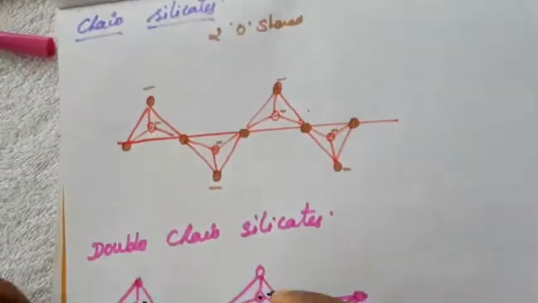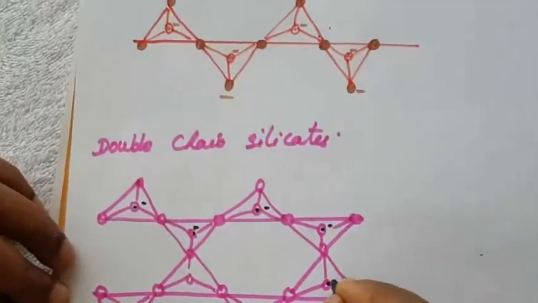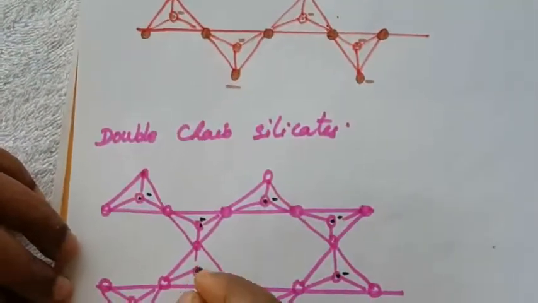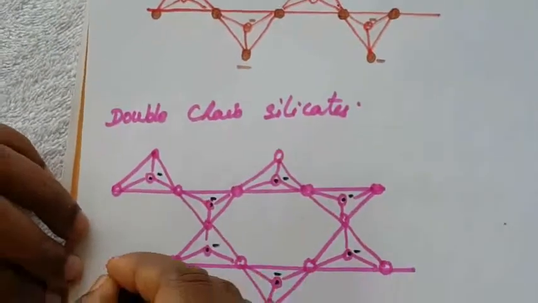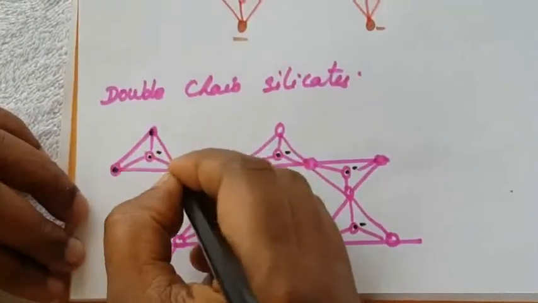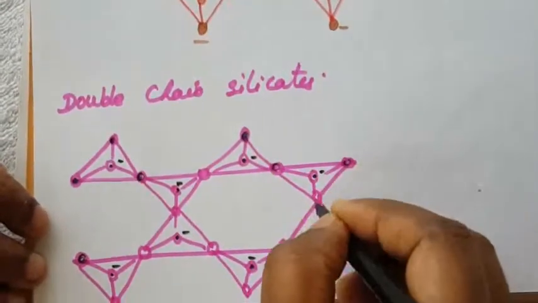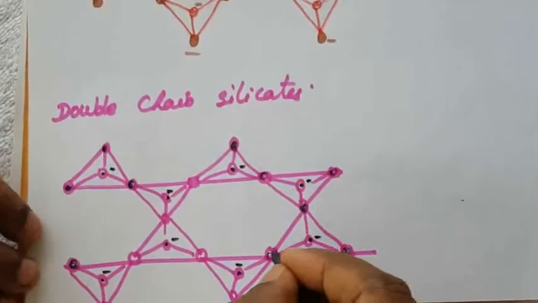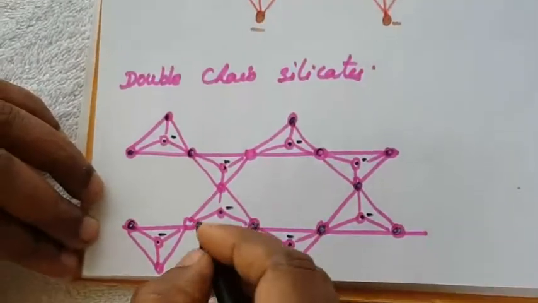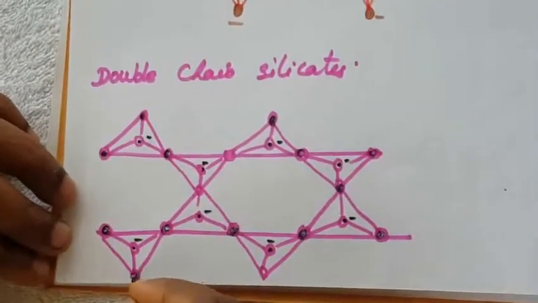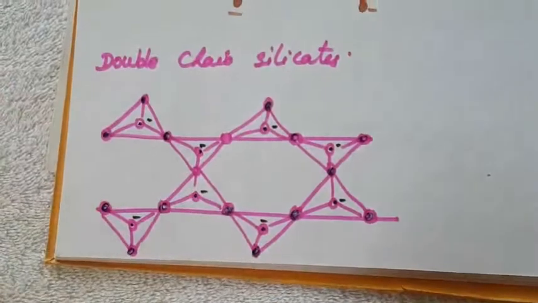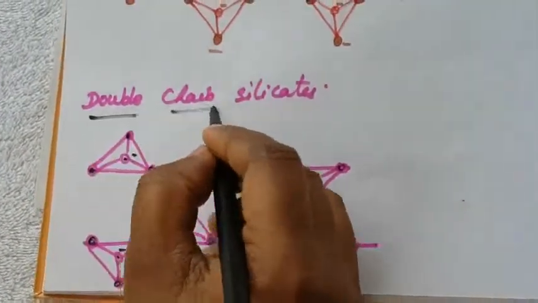This is silicon. Silicon also has a negative sign, the backside of the oxygen. This is for oxygen. Okay, so this is the double chain silicates.